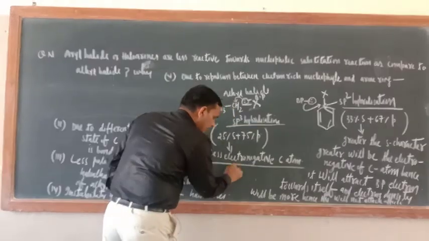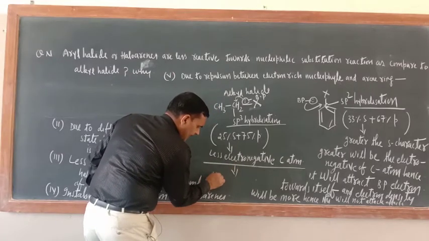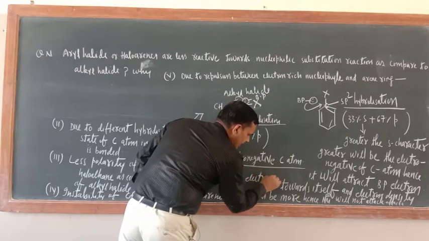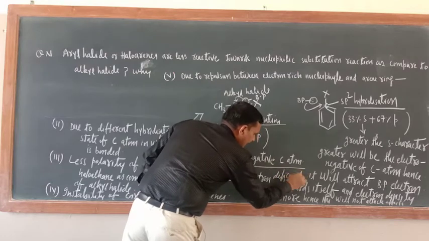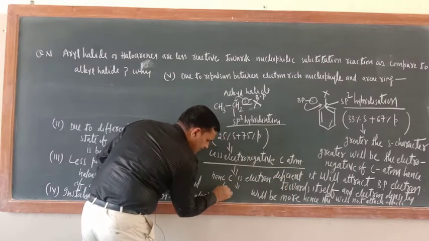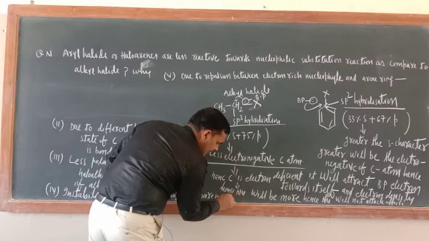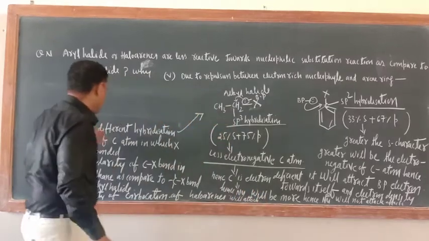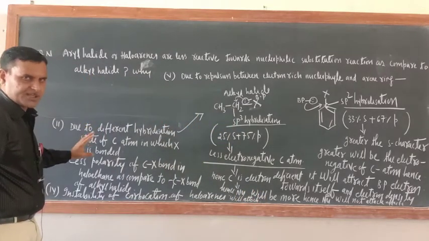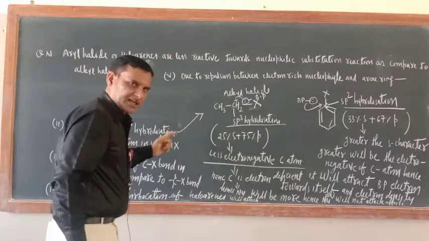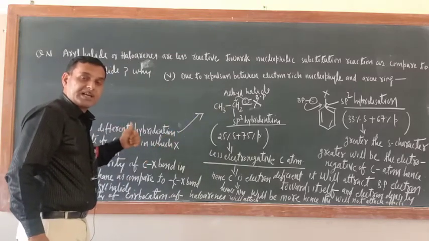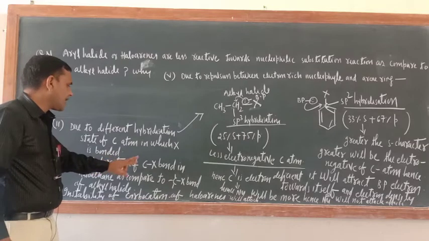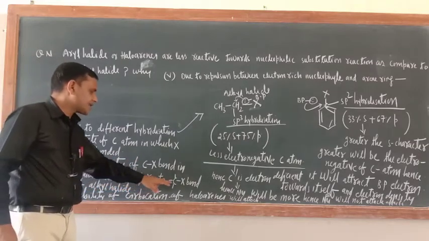So less electronegative, here you can write, hence C is electron deficient, hence the nucleophile will attack. That is the explanation of the second point. This is the reason. So the first reason was resonance, the second reason was the different hybridization state of the carbon atom to which X is bonded. Now the next one is less polarity of the C-X bond in haloarene as compared to the C-X bond in haloalkane.